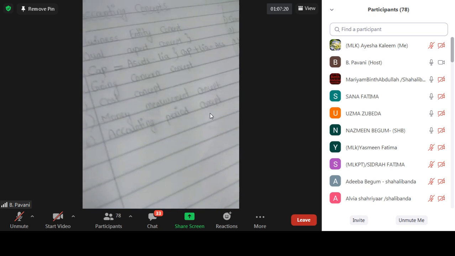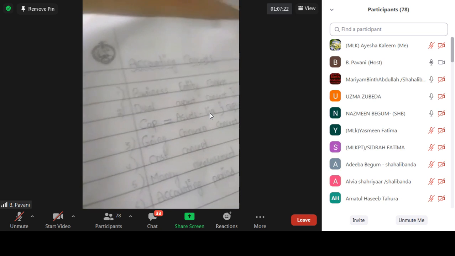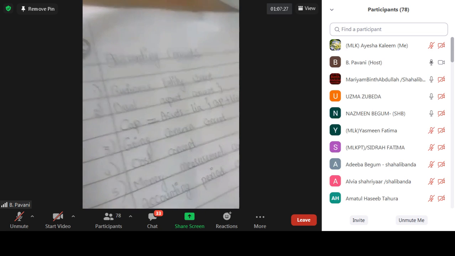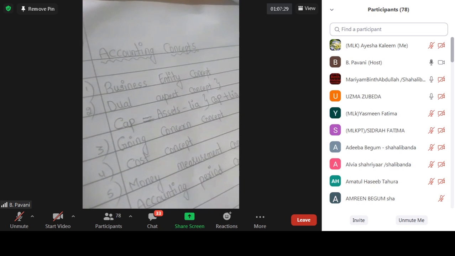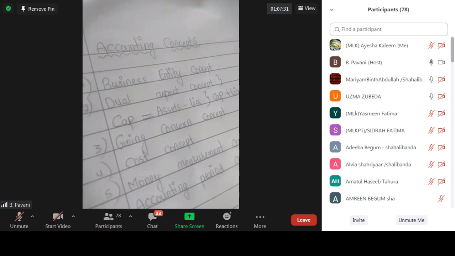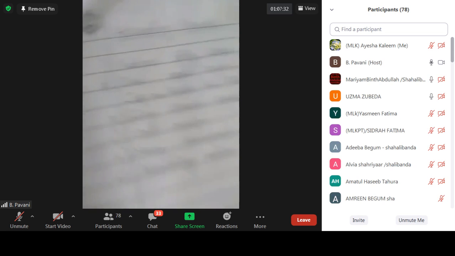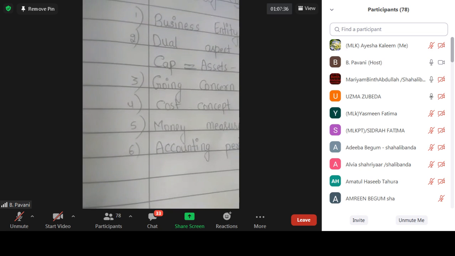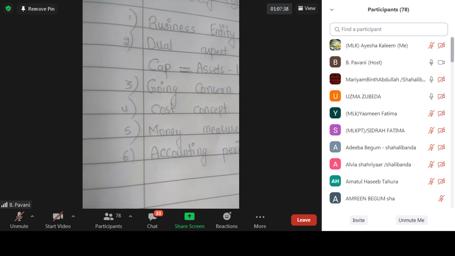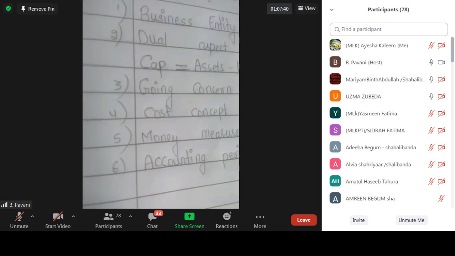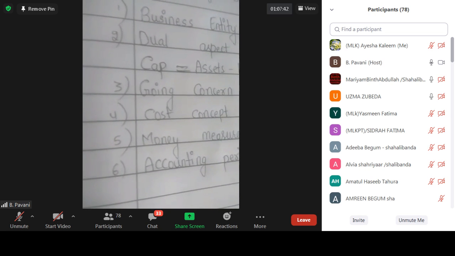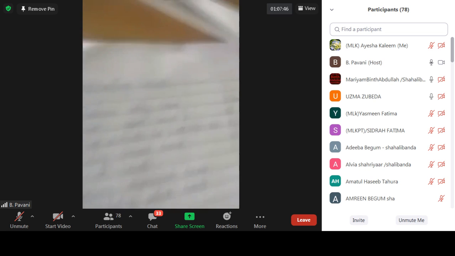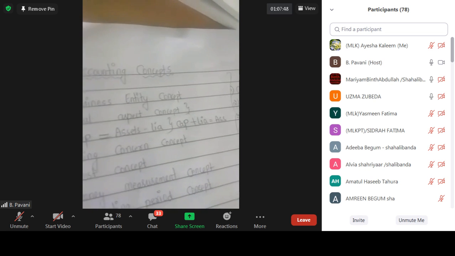Yes. The third one is the going concern concept. Coming to the going concern concept, accounting is done on the assumption that the business will have a long life. Whenever people do the accounts, they assume that the business has a long life, till they think to dissolve it. The business will continue till the liquidity time, so it will run for a long time.